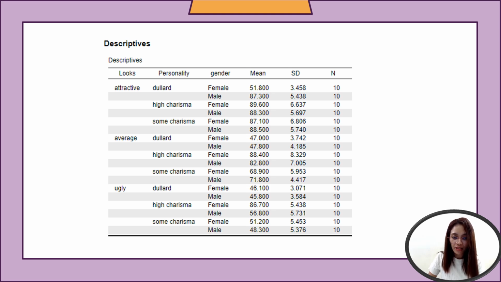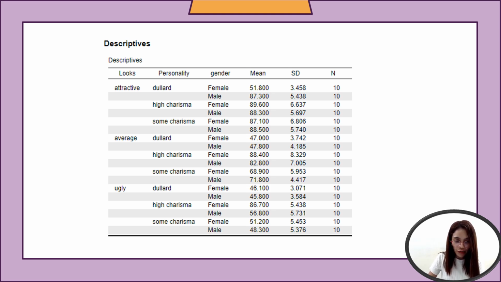For the male, the mean score is 87.3 with a standard deviation of 5.438. So attractive males with dullard personality score much higher than females, suggesting that looks may compensate for a dull personality more in males than in females.